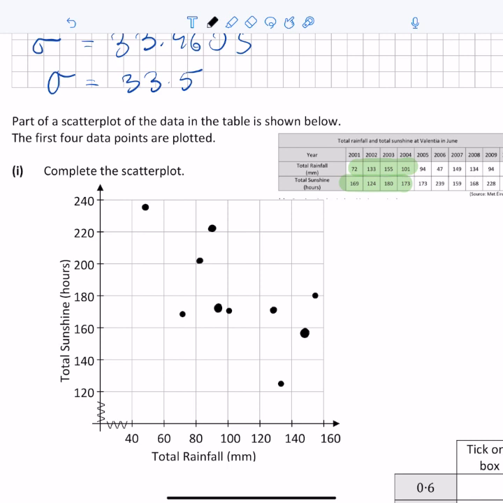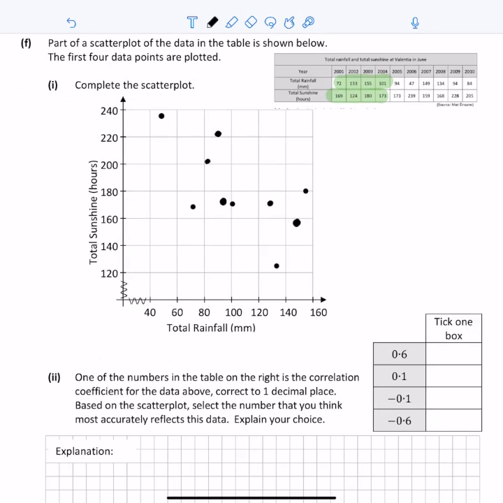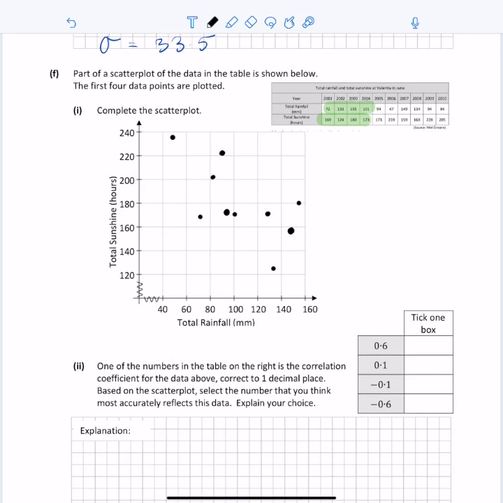So we have our plot, and now we have to tick a box to choose which of the numbers in the table on the right is the correlation coefficient for the data plot, correct to 1 decimal place. Based on the scatter plot, select the number that most accurately reflects the data. Looking at the data, it is negative, and you could imagine fitting a straight line through those data points.